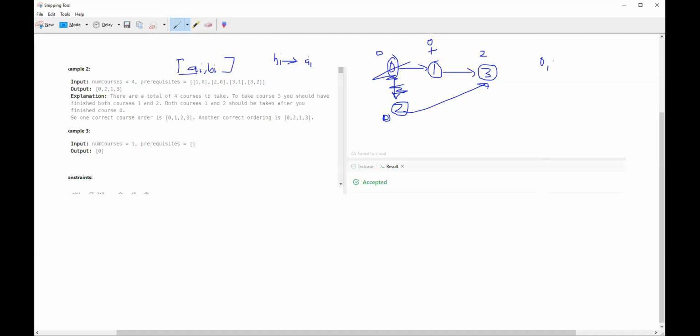first. So let's say I put in one, right? Then this goes down, and then this becomes one, right? In degrees of one, and then later on I put in two again, right? In degree of zero, and two is in my list now, and this in degree of one now becomes zero, and you see we can take the courses in this fashion, like 0, 1, 2, 3, which is also one of the correct orderings. Another correct ordering is here, if you chose this in degree first, you decide to process this one zero before the rest. So these are correct orderings, right?